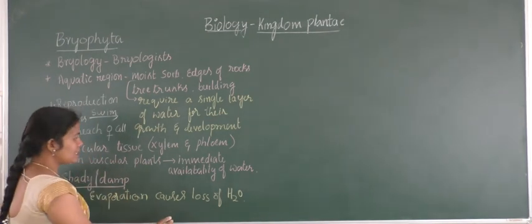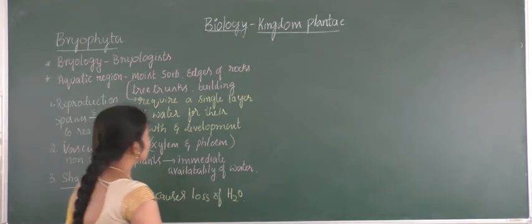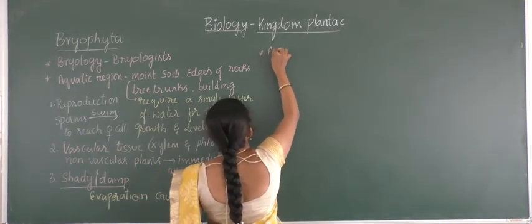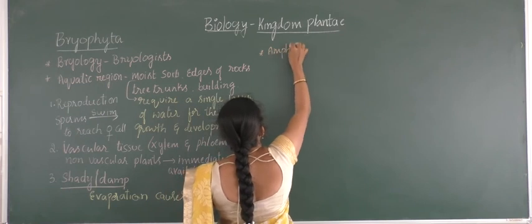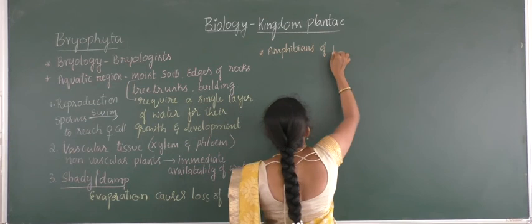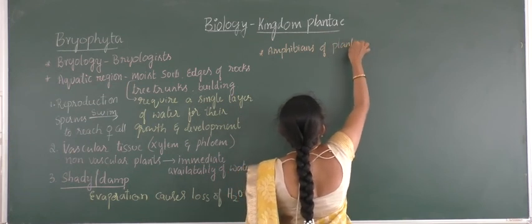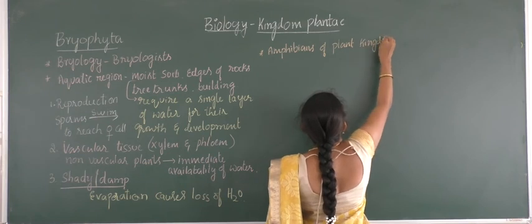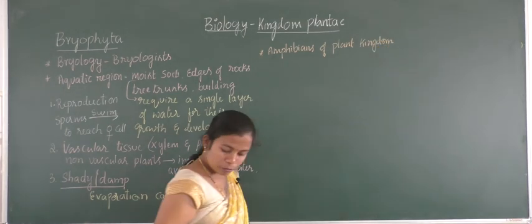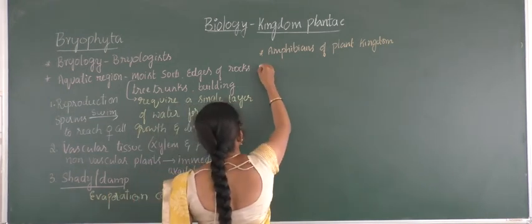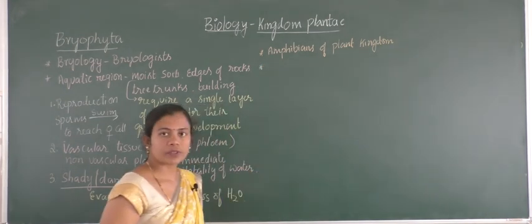Due to all these reasons, we can describe these organisms as the amphibians of the plant kingdom. Now we'll go to the properties of the complete structure.